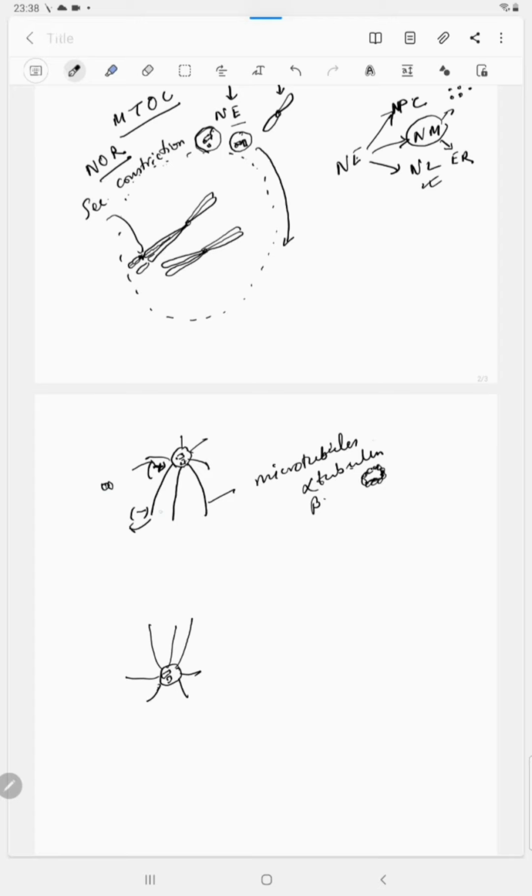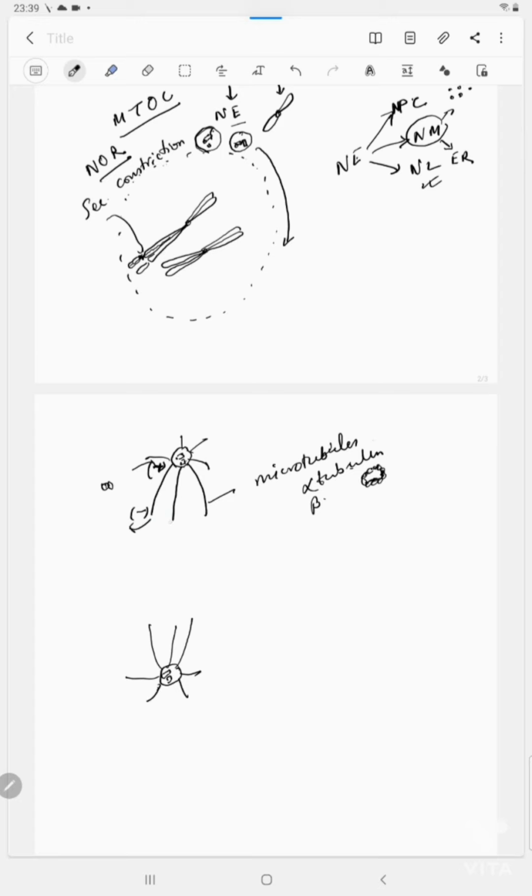So this spindle fiber is gradually increasing in size, but it is in an oscillating position: it becomes a little bit longer, then it shrinks, then it again grows. This goes on as if it is trying to find something in the cell. It is actually trying to find a chromosome, the kinetochore portion of the chromosome. There is a trilamellar structure outside the centromere called the kinetochore, with which the spindle fiber attaches. So the spindle fibers are trying to find the kinetochore of a chromosome.